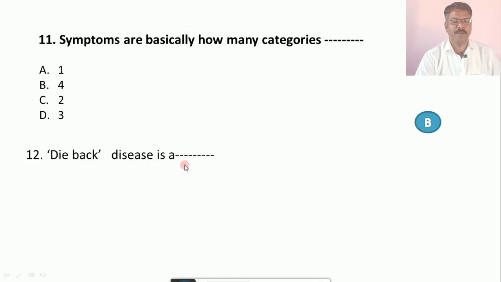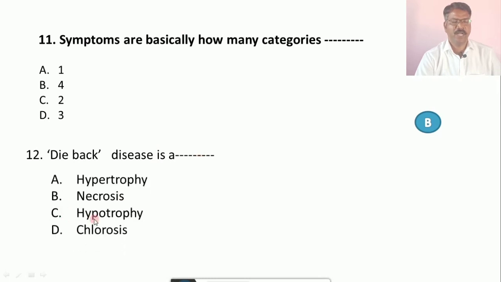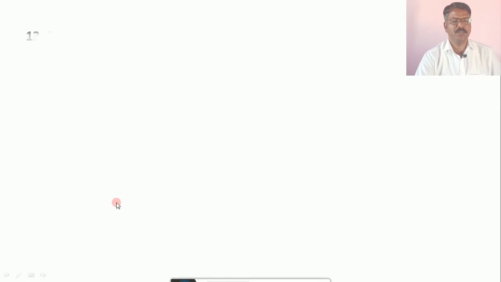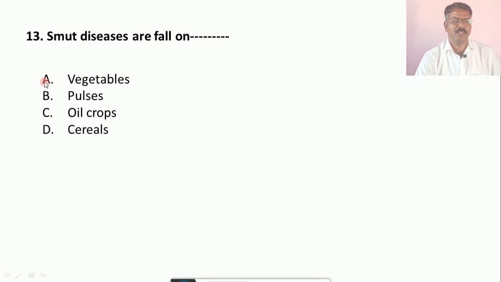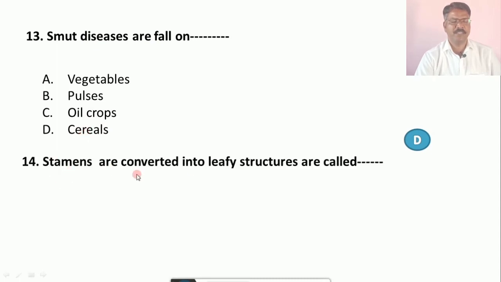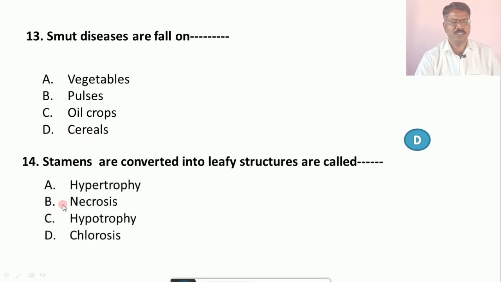Question number 12, dieback disease is a dash. A. Hypertrophy, B. Necrosis, C. Hypotrophy, and D. Chlorosis. The correct answer is B, that is necrosis. Question number 13, smut diseases occur on dash. Options are A. Vegetables, B. Pulses, C. Oil crops, D. Cereals. The correct answer is D, that is cereals. Smut diseases are present on cereal plants. Question number 14, stamens converted into leafy structures is called dash. Options are A. Hypertrophy, B. Necrosis, C. Hypotrophy, D. Chlorosis. The correct answer is C.